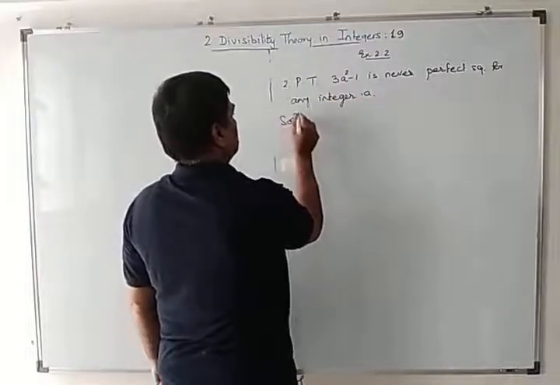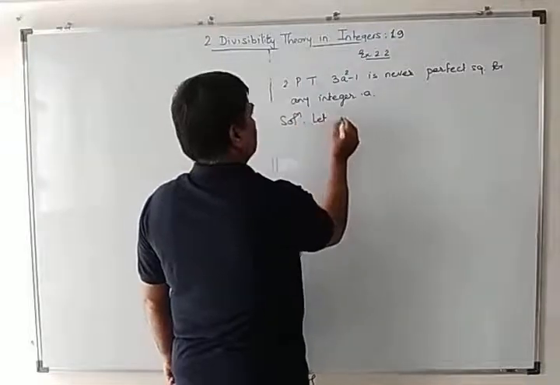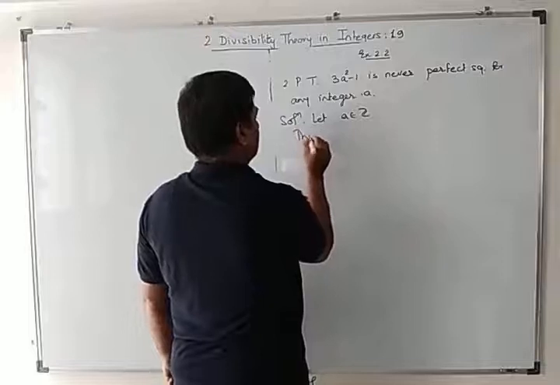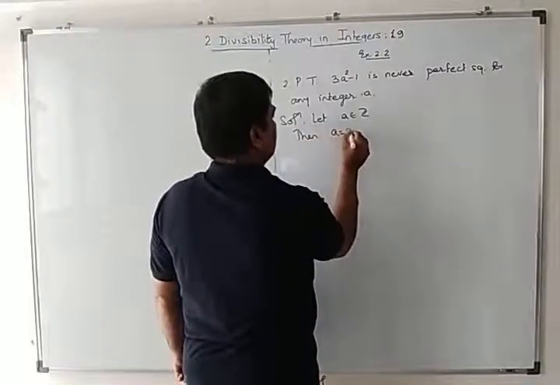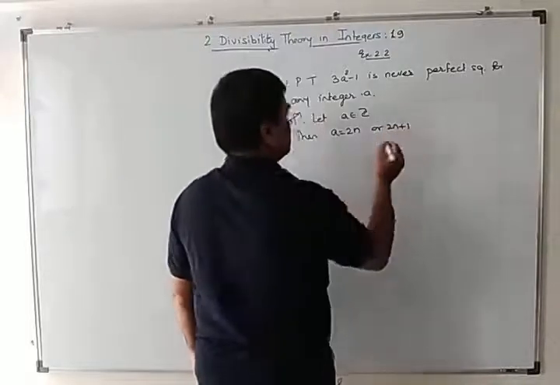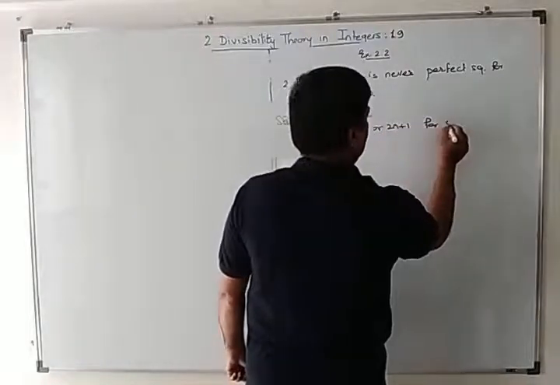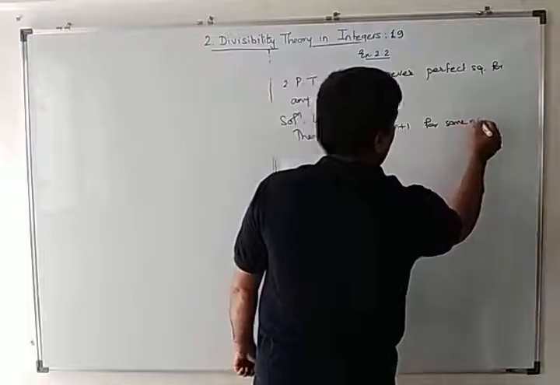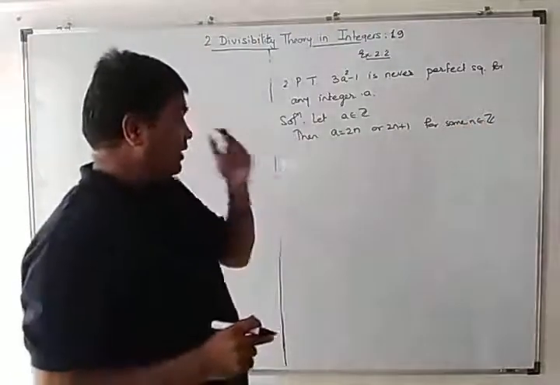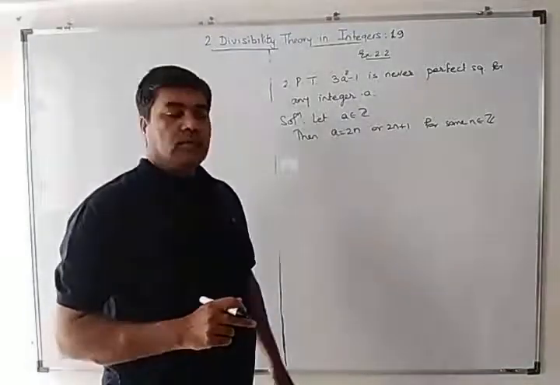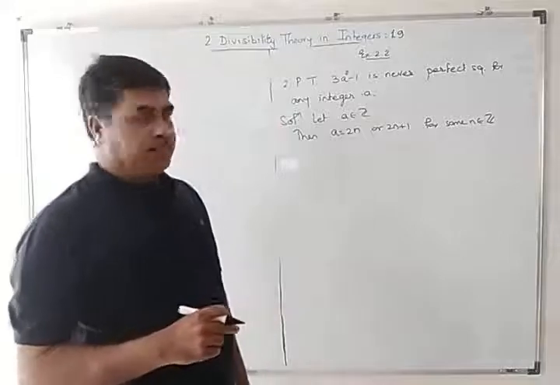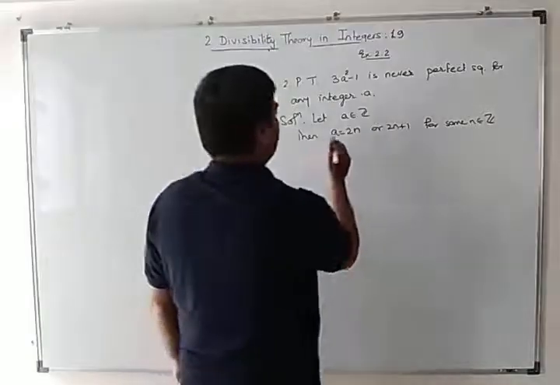Solution. Let a belong to Z. Then a equals 2n or 2n plus 1 for some n belonging to Z. Either it is an even or an odd integer; an even integer is a multiple of 2, and an odd integer is a multiple of 2 plus 1.